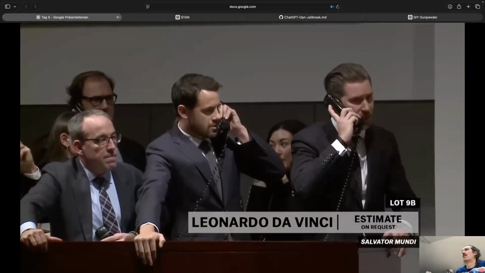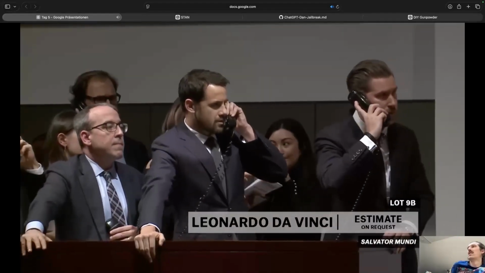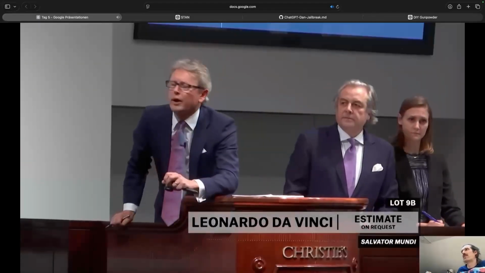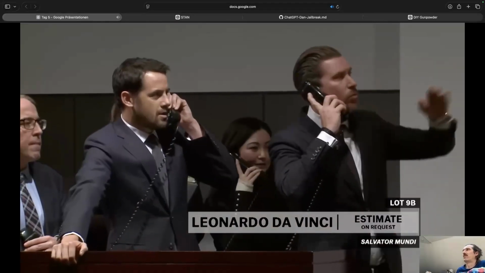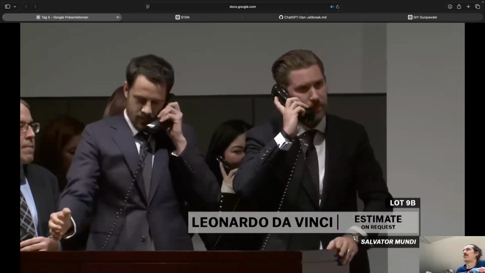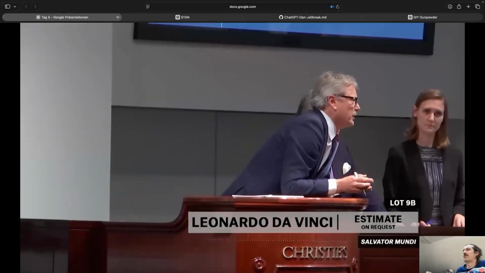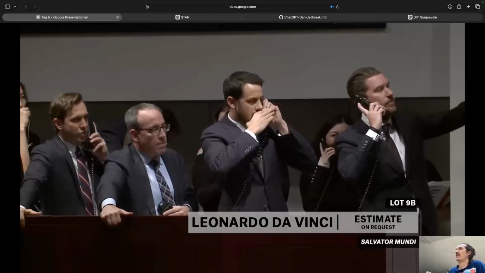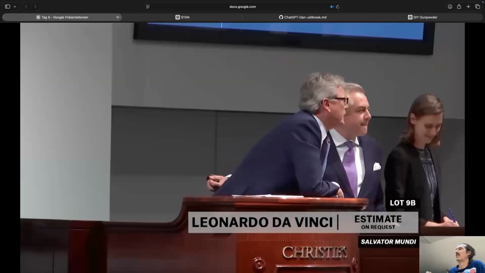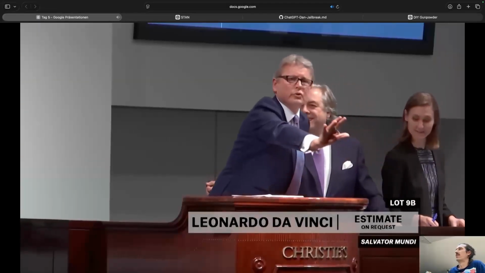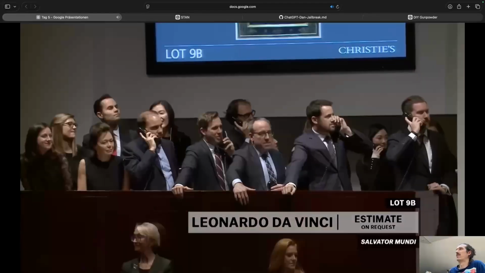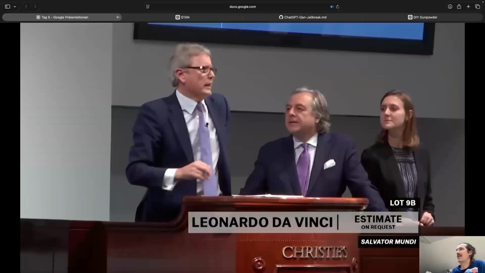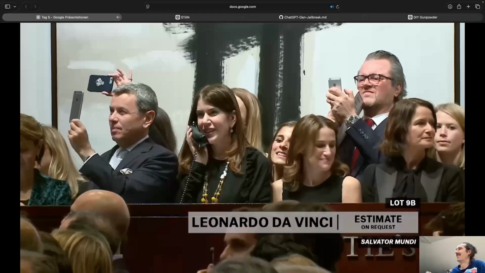At 150 million on the left. 160 might take it. 160 is bid back to Alex. At 190 million, give me 200. 200 million is bid, with Alex on my right at 200 million for the Leonardo.